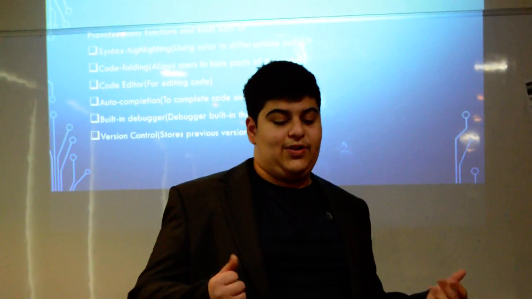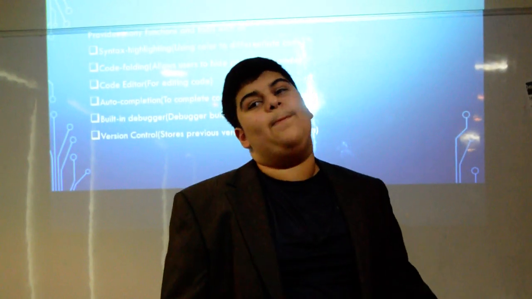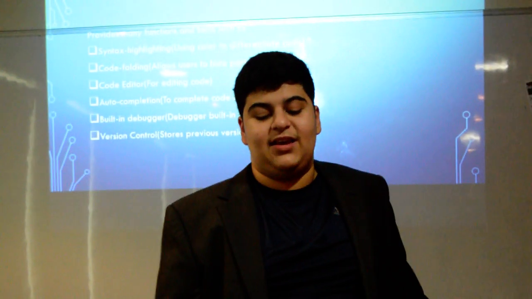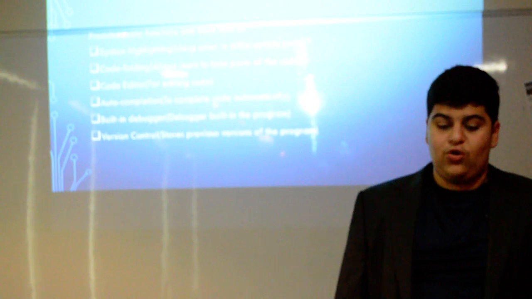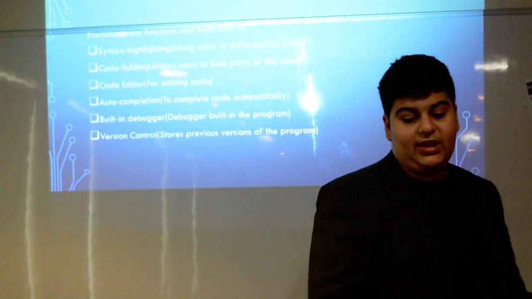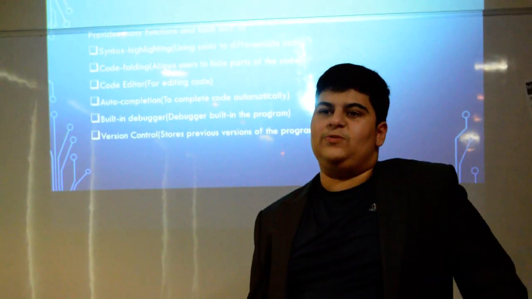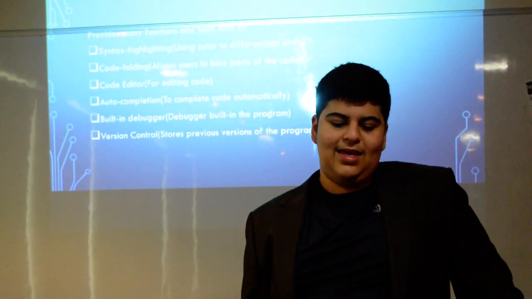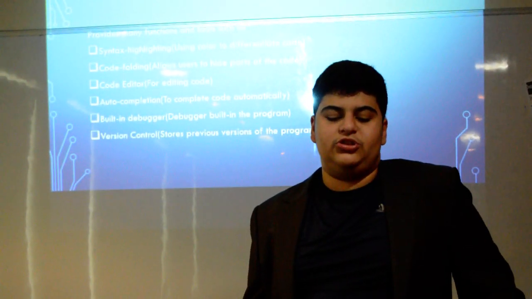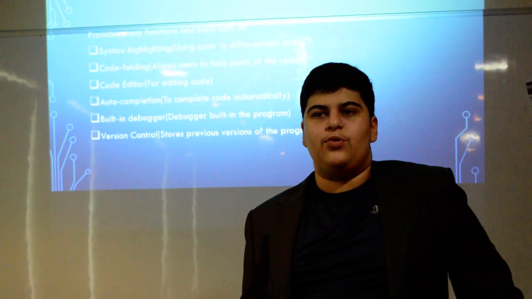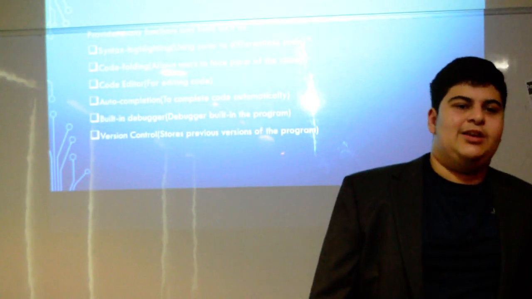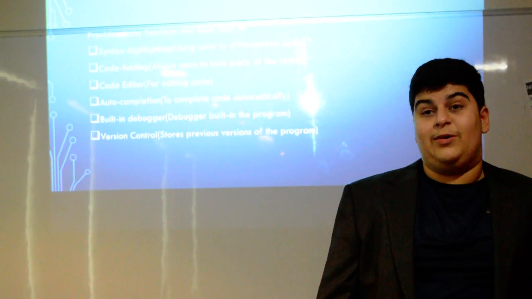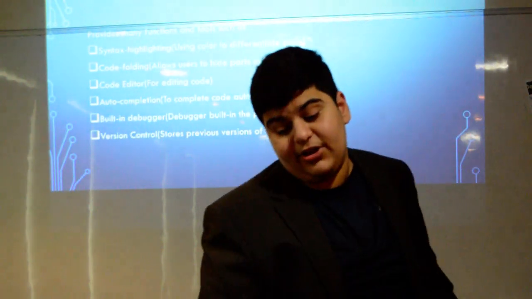Now, what does PyScripter do? PyScripter provides many functions and tools for programmers to use, such as syntax highlighting, which uses color to differentiate code, and it uses code folding. Code folding allows the user to hide parts of the code in order to avoid complexity, and lastly it uses version control. Version control stores previous versions of a program so that in case you want to add and test new features, we can always revert back to how the program used to look.